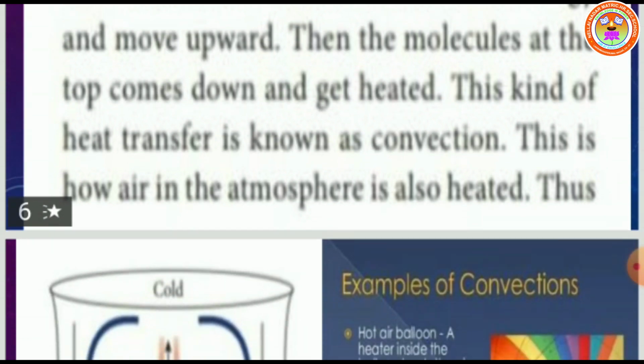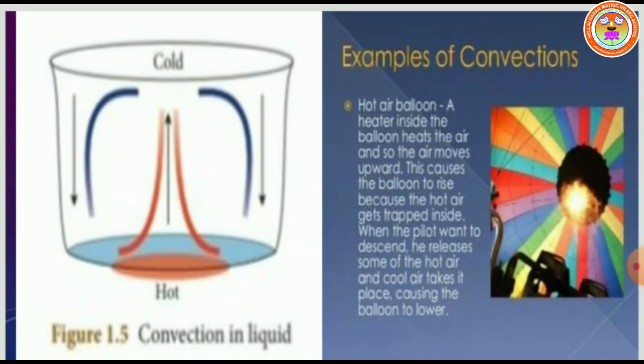Have you seen the picture, children? Some examples of convection: hot air balloon. The heater inside the balloon heats the air and so the air moves upward. This causes the balloon to rise. The hot air gets trapped inside. When the pilot wants to descend, he releases some of the hot air and cold air takes its place, causing the balloon to lower.